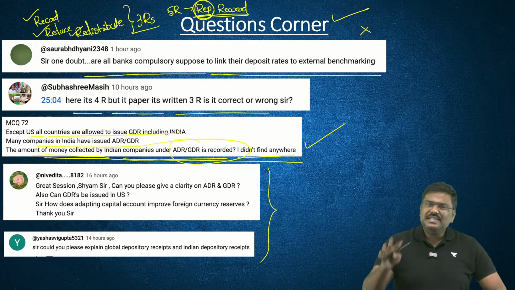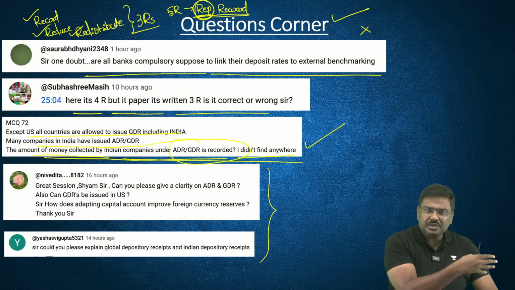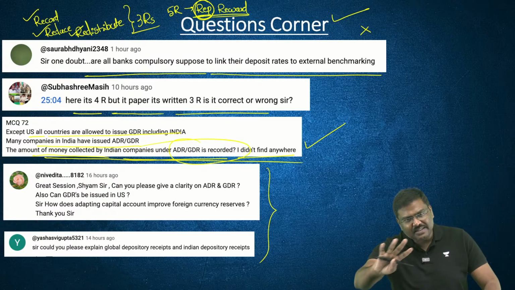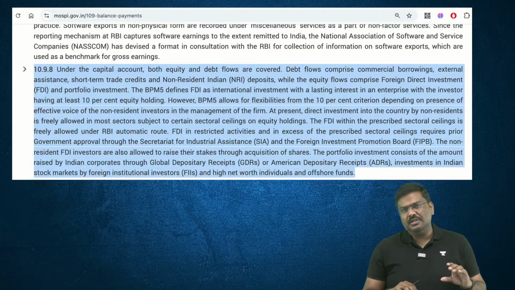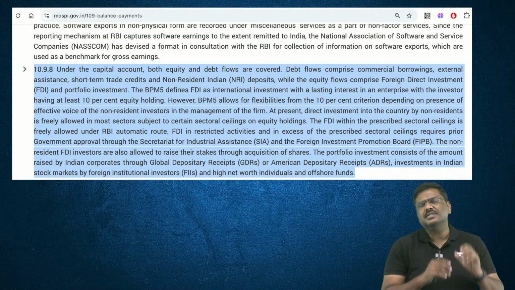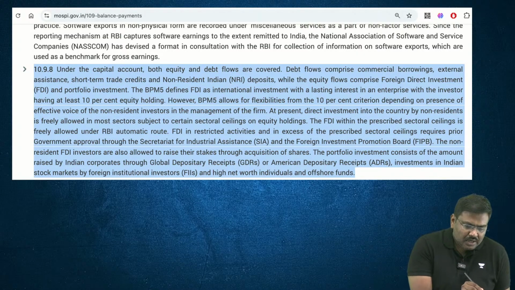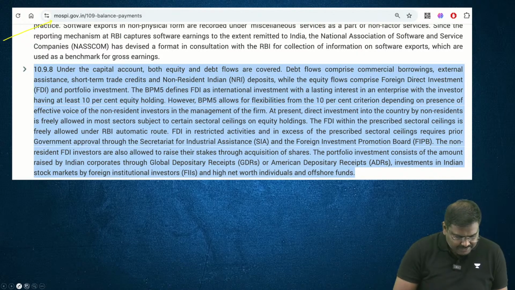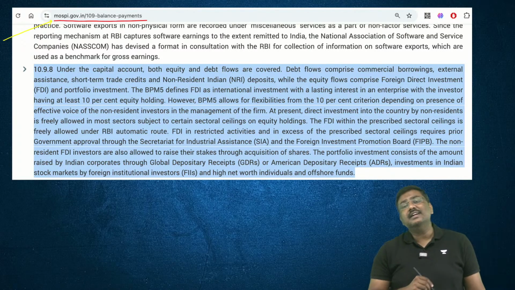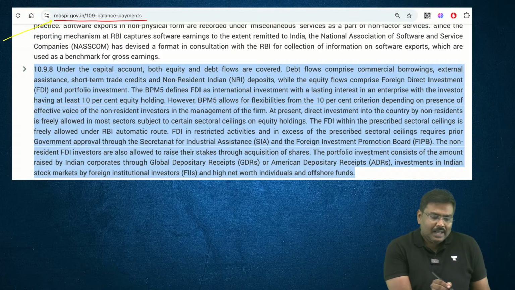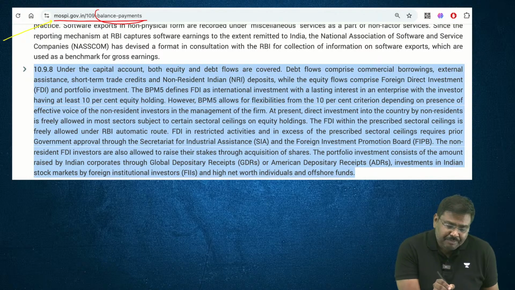True. Basically, you must have referred to certain books. Under balance of payments, it is not mentioned. But let me show you the valid data for this, the valid source of this. What is a valid source? Can everybody see what is the website name here? I've taken this screenshot from the Ministry of Statistics and Programme Implementation. And this page is for balance of payments.